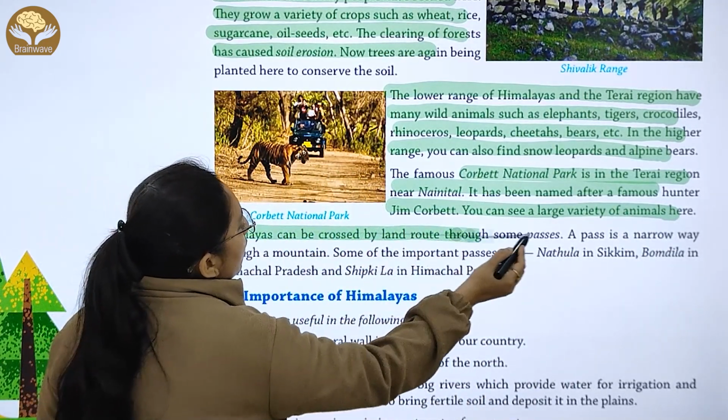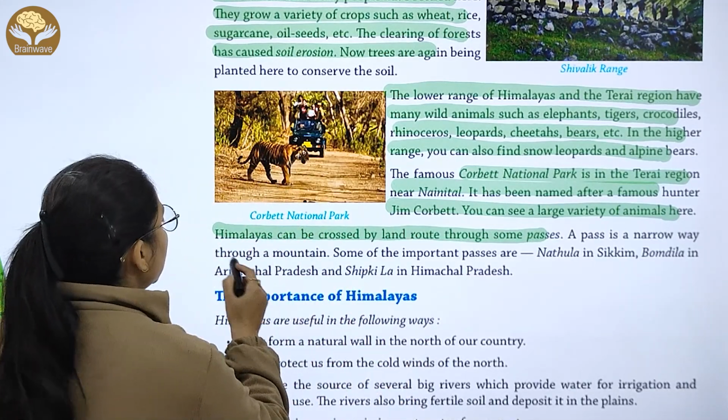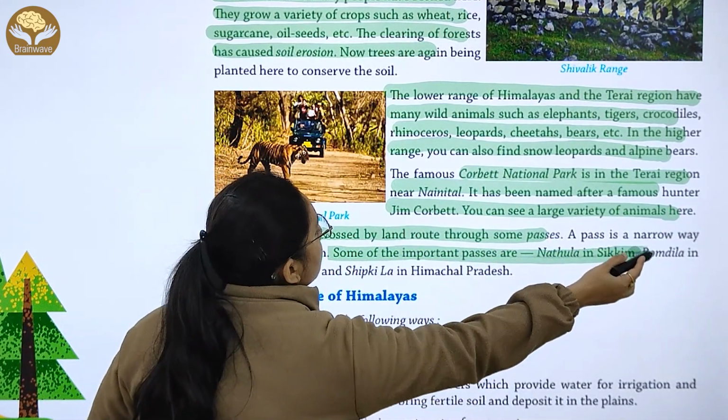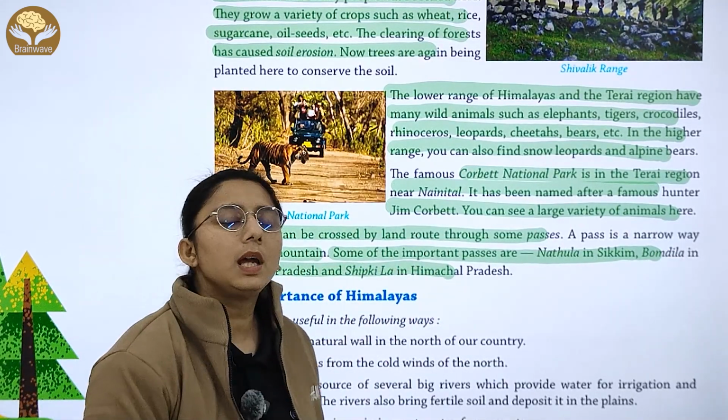Now the Himalayas can be crossed by land route through some passes. What is a pass? A narrow way through a mountain. Some of the important passes are Nathula in Sikkim, Bomdila in Arunachal Pradesh, and Shipki La in Himachal Pradesh.